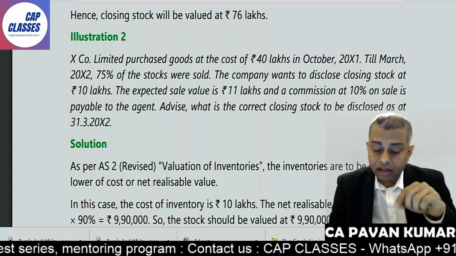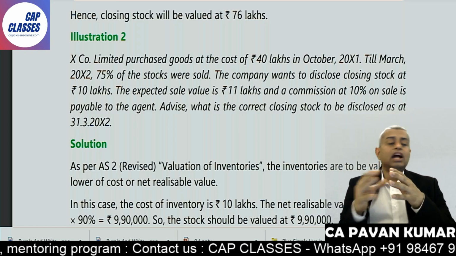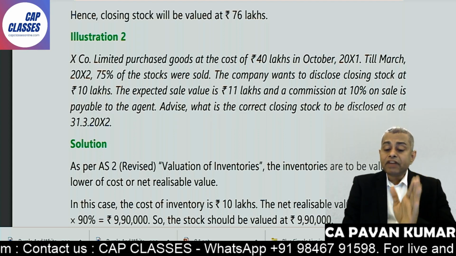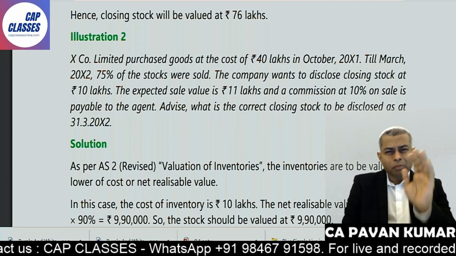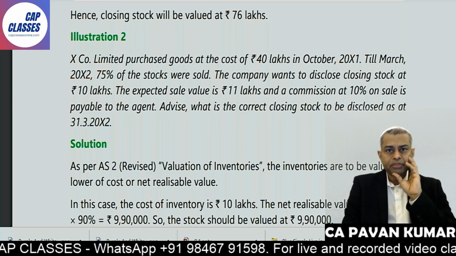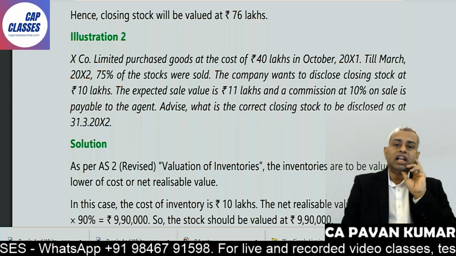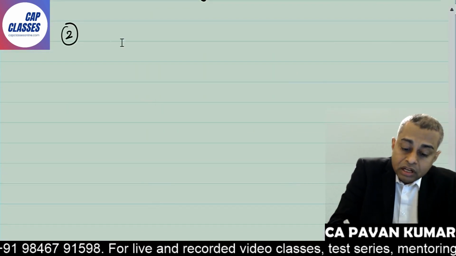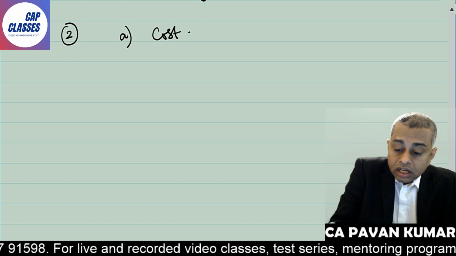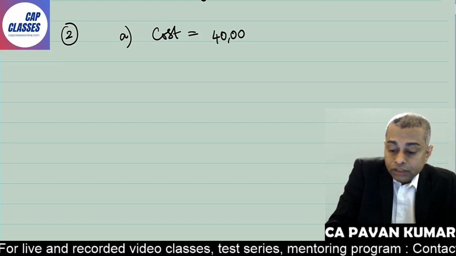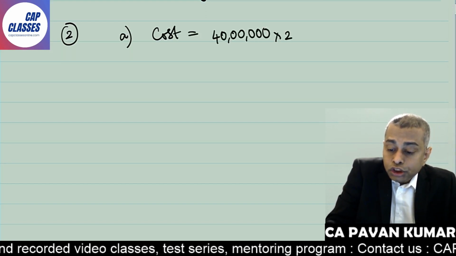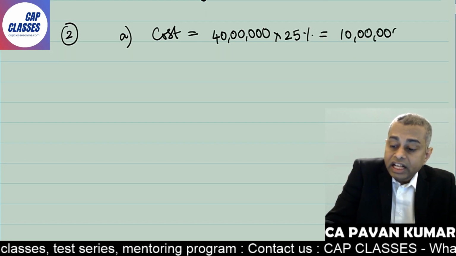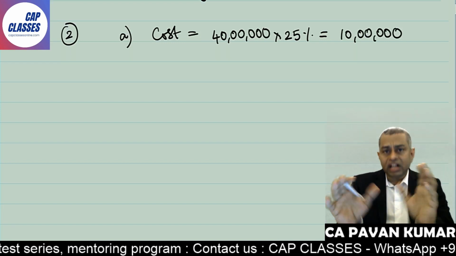X Company Limited purchased goods at the cost of 40 lakhs in October 2021. Very good. Till March 2022, 75% of the stocks were sold. That means your common sense says the remaining 25% is inventory. So the cost of inventory is 40 lakhs into 25%, 10 lakhs. So for problem number 2, A, cost is 10 lakhs: you bought 40 lakhs worth of goods, you sold 75%, so the remaining 25% is inventory, correct?